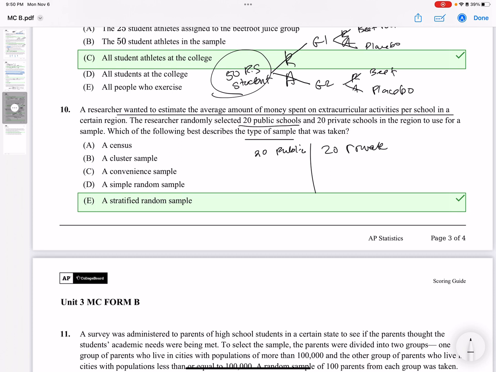The researcher wrote 20 public and 20 private for the sample. So this is going to be the fact that these schools are the same and these schools are the same. That's going to be a strata. And then I would go on to do an SRS of each strata. So it can't be anything else. A cluster sample would be a mix of a bunch of different people. Convenience sample, no. Simple random sample, no. So it has to be stratified, even though it didn't finish saying how to do the strata.